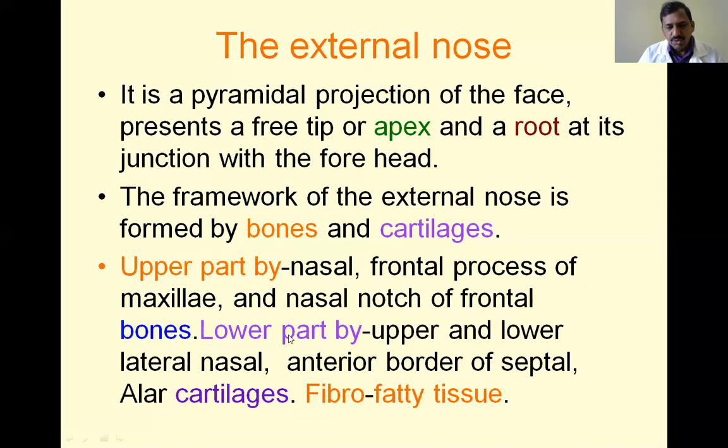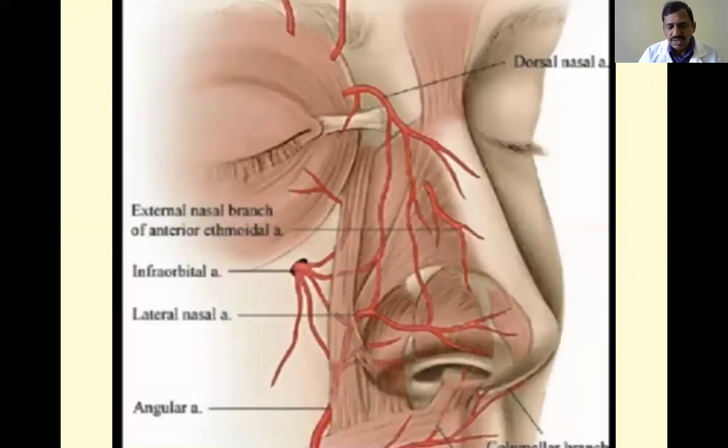The lower part is formed by the upper and lower lateral nasal cartilages, the anterior border of the nasal septum, and the alar cartilages. Finally, it is also made up of fibrofatty tissue. These are all the structures taking part in the formation of the framework of the external nose. This is the total external nose.